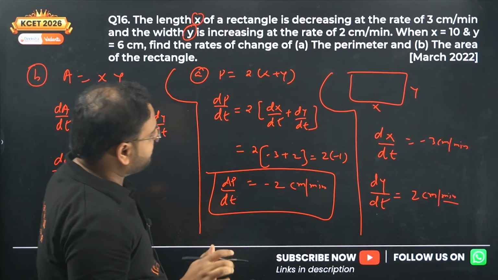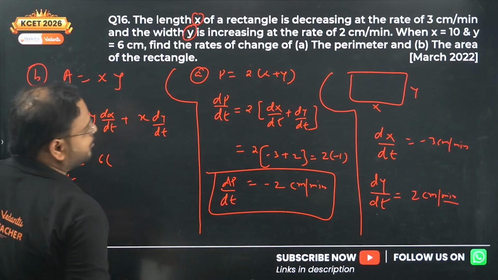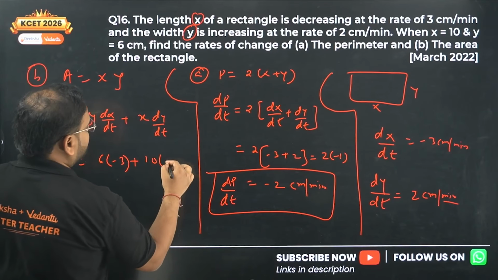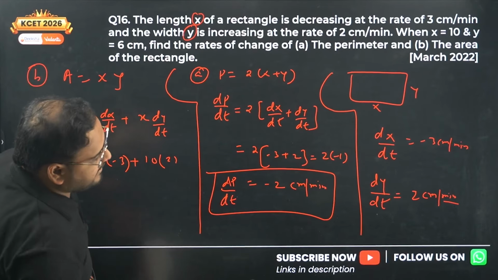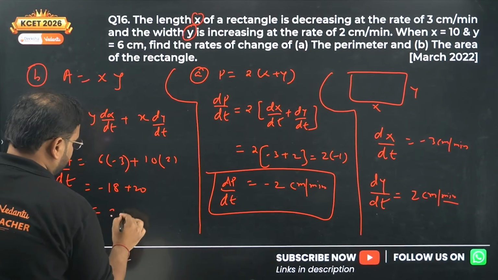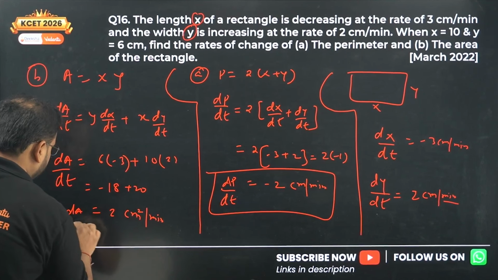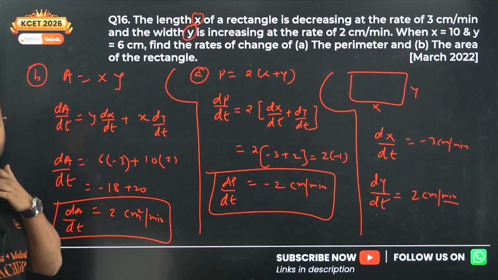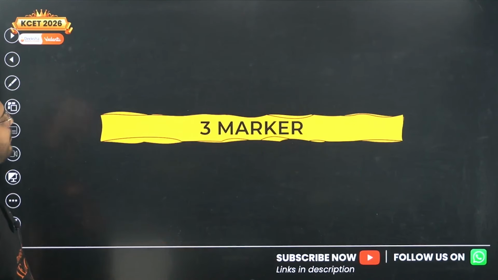What is the value of y? The value of y is given: y is 6, x is 10. So 6 into minus 3 plus 10 into dy by dt, which is 2. Minus 18 plus 20, answer will be plus 2 centimeter square per minute, because this is nothing but dA by dt. Got it? So dA by dt is 2 centimeter square per minute and dp by dt is minus 2 centimeter per minute. Clear? Okay. Question number 17 now, that will be your 3-marker question.